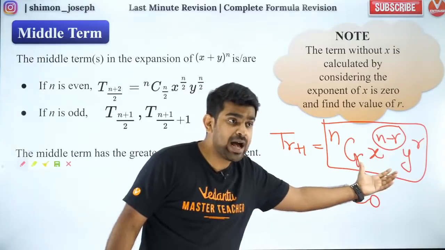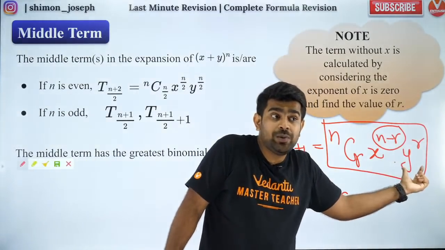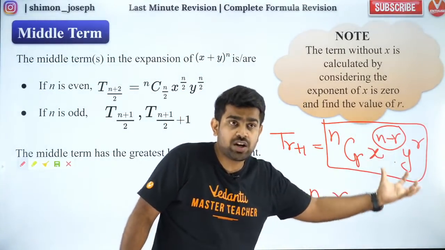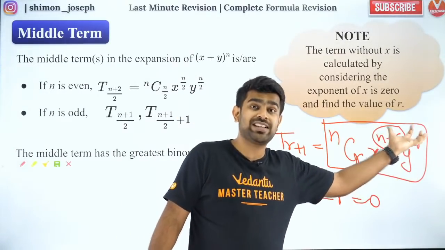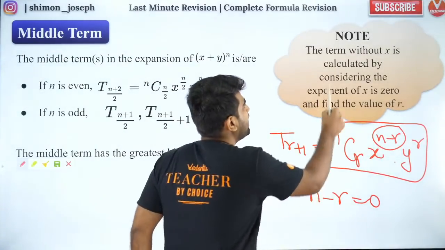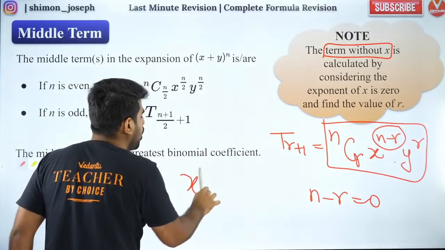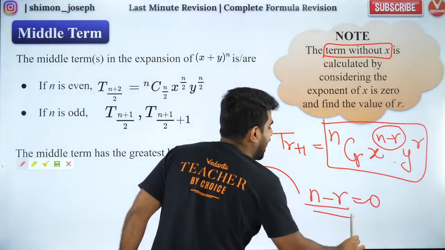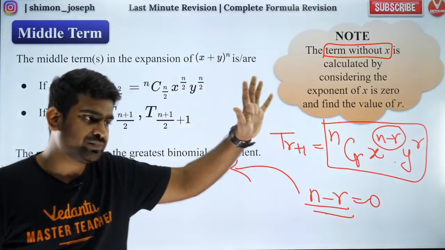So I'm just giving you an example. Maybe y also will contain some x. Maybe y also will be given in terms of x. So that time what do you do? You collect the coefficient separately and powers of x separately. The power of x you have to equate to 0, because if they say term is without x, that means the power of x should be 0 in totality. So when you do that, you will get a relationship between n and r, and from that you will get which term that is. Are you all happy?